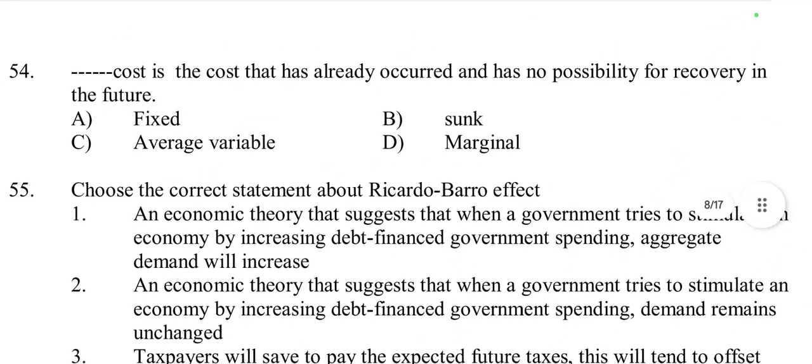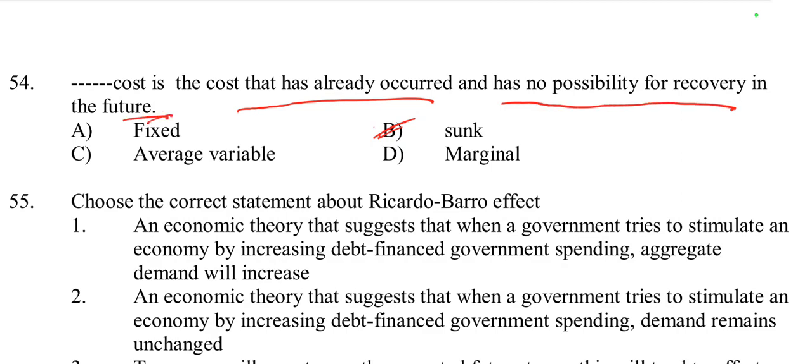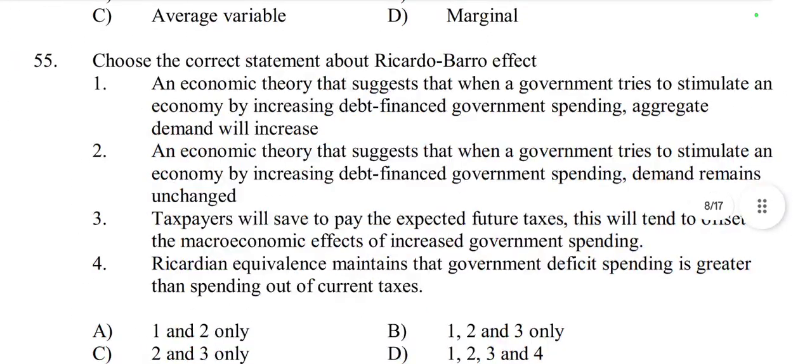Then question number 54. Dash cost is the cost that has already occurred and has no possibility for recovery in the future. That cost which cannot be recovered is called sunk cost, the cost that we cannot recover. The cost that has already occurred and has no possibility for recovery in the future is called sunk cost. So option B is right. Then question number 55.